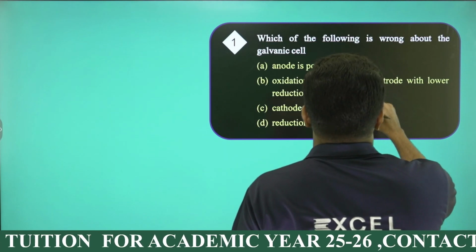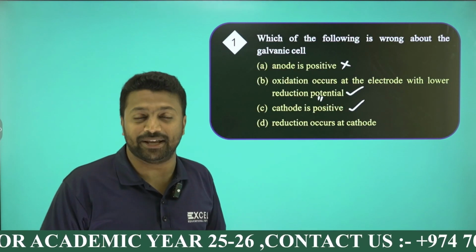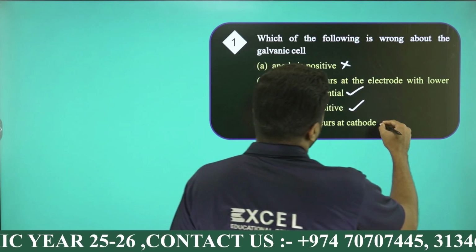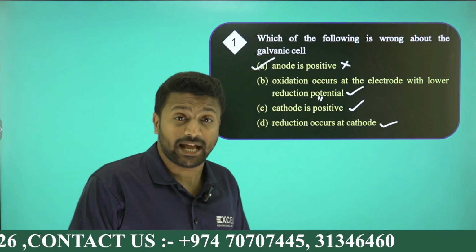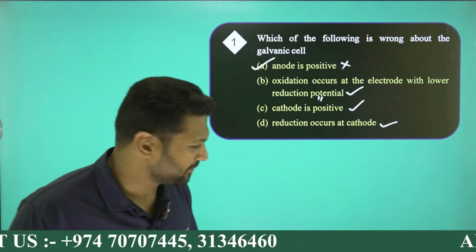Then reduction occurs at the cathode. I know, the anode is the place at which oxidation happens, and the cathode is the place at which reduction happens, so it's okay, fine. The wrong one, or the correct option, is option A, right? It is board, I guess.